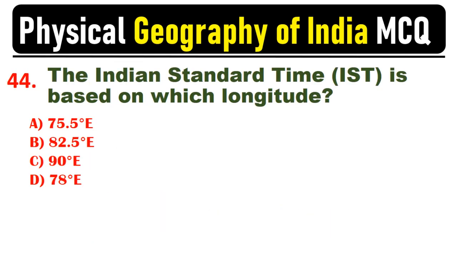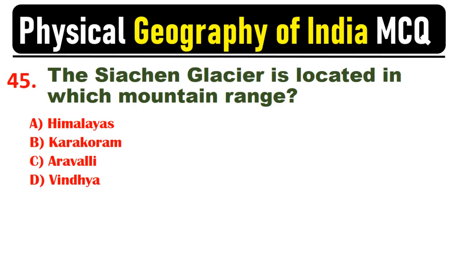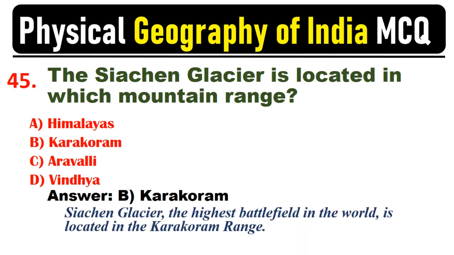The Indian Standard Time, IST, is based on which longitude? Answer. B. 82.5 degrees east. The IST is based on the 82.5 degrees east longitude, passing through Mirzapur, Uttar Pradesh. The Siachen Glacier is located in which mountain range? Answer. B. Karakoram. Siachen Glacier, the highest battlefield in the world, is located in the Karakoram range.